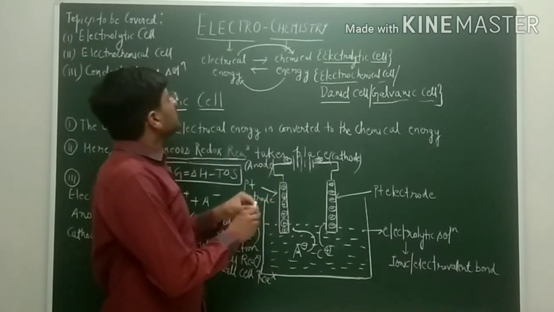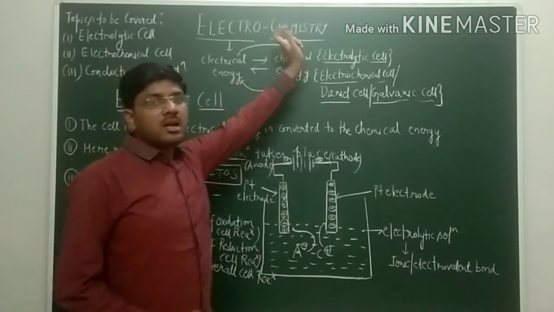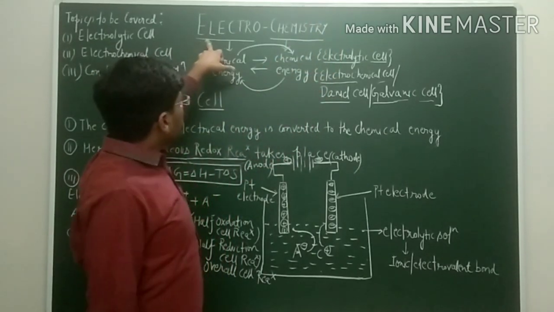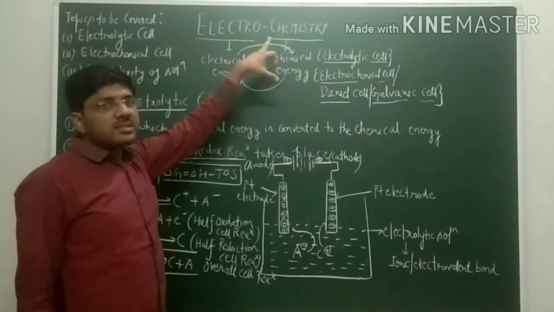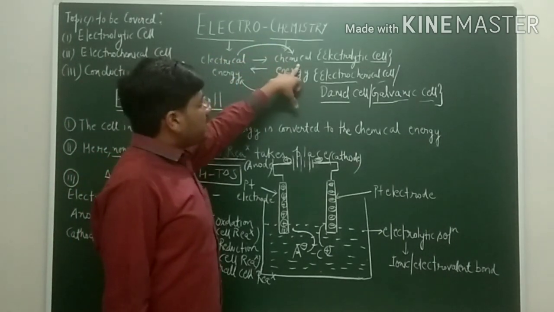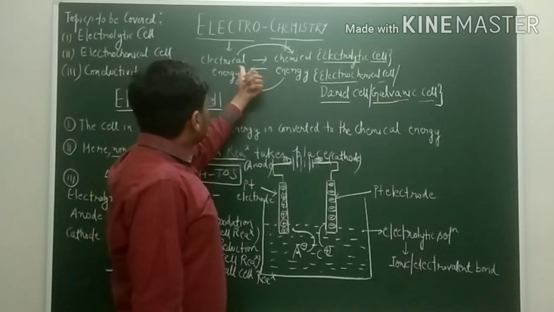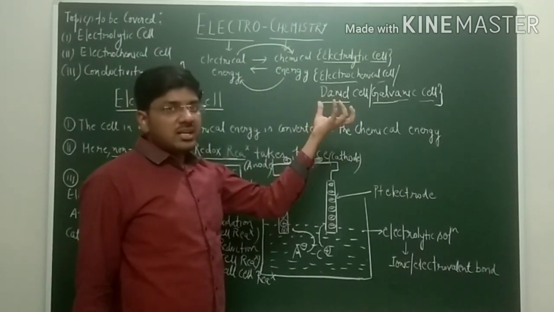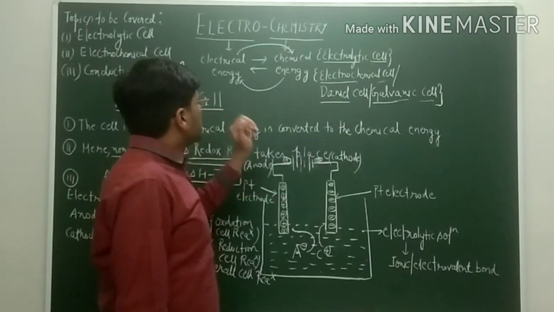Dear students, we are going to discuss our next unit, which is electrochemistry. Electrochemistry is that branch of science which deals with electrical energy and chemical energy. Basically, interconversions take place between electrical energy and chemical energy.